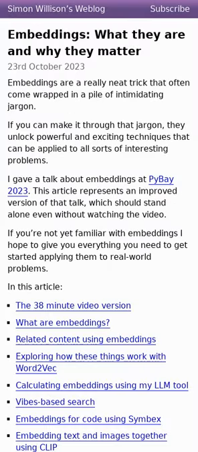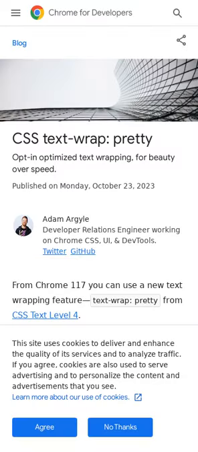Embeddings turn content into arrays of floating point numbers that are the same length no matter how long the content is, allowing us to learn interesting things about that content. Text-wrap: pretty is a new text wrapping feature introduced in Chrome 117 which ensures that words are not left alone at the end of a text block.